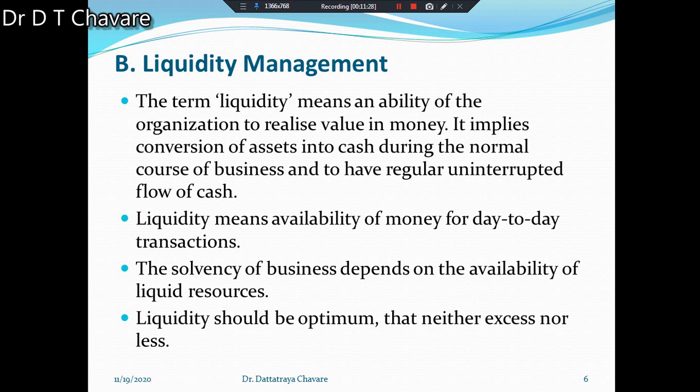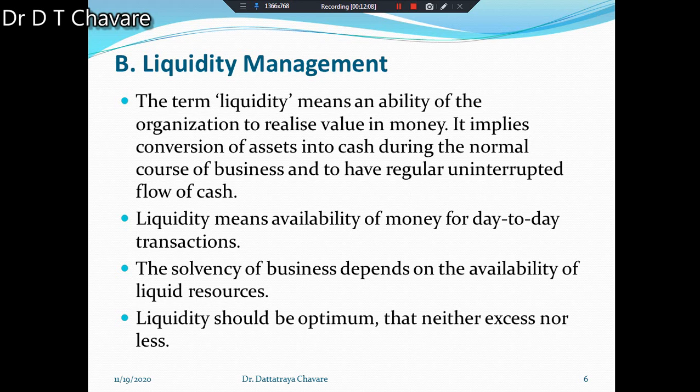And the last point we have to understand is that liquidity should be optimum, neither excess nor less, because excess liquidity means idle funds, while inadequate liquidity results in interruption in the business.